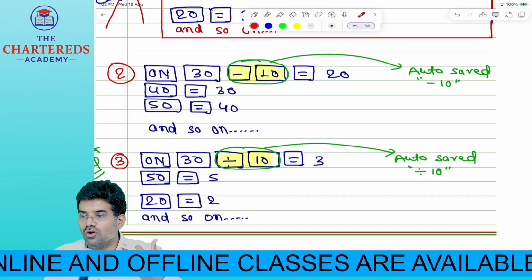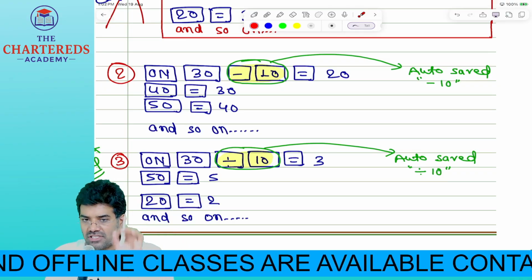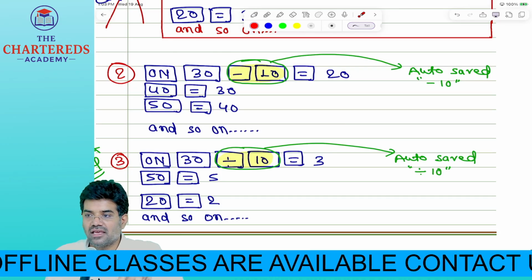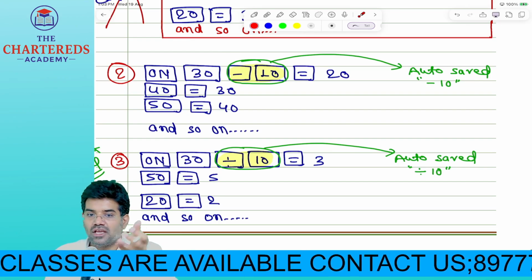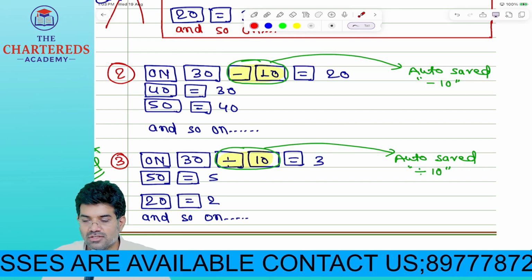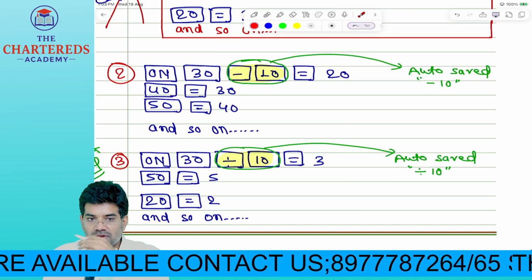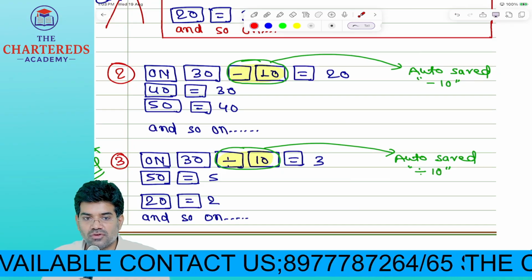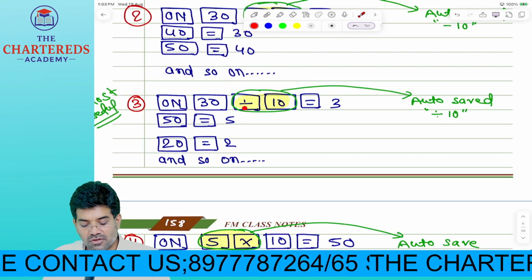Now I want to know 40 minus 10, how much should I get? 30. Now just press 40 equal to, how much are you getting? Next 50 equal to, 40. So whenever you want to subtract a common figure from any figure, this is a shortcut we can use for calculator.